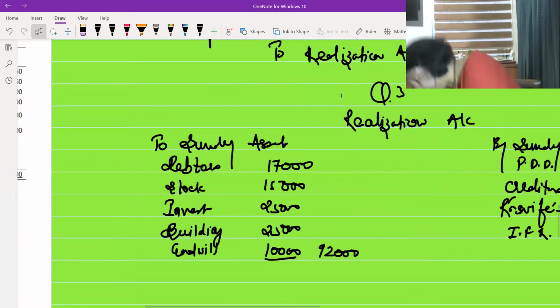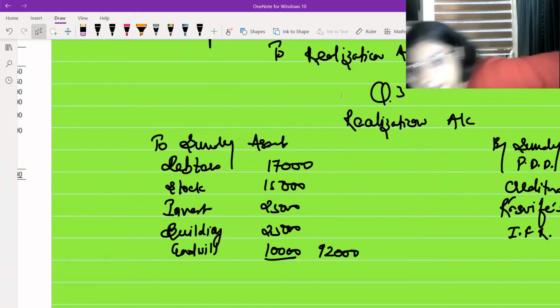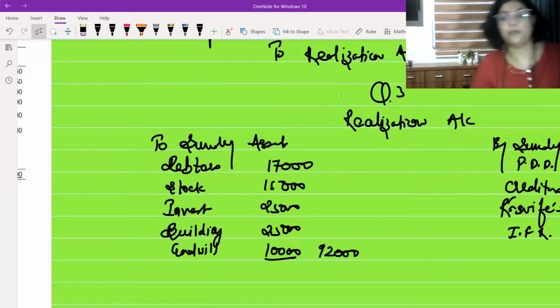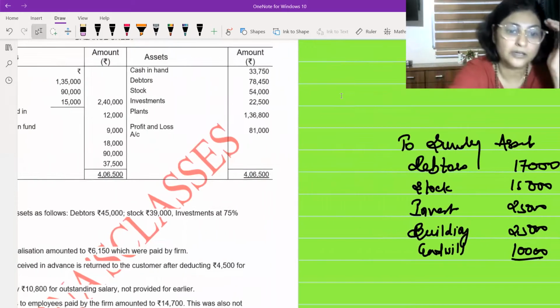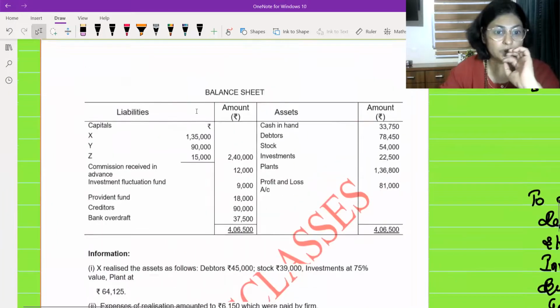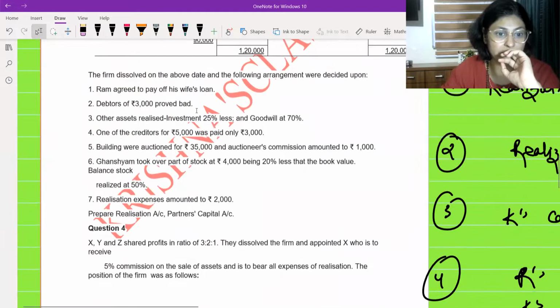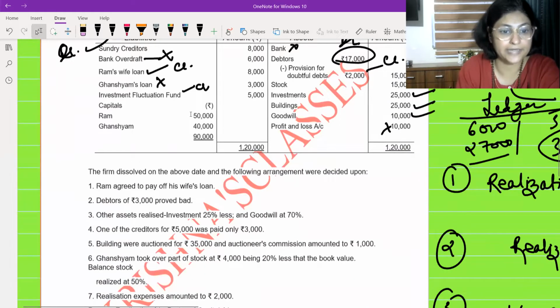My pen fell down. Let me just pick it up. Now, what is the next step? Next step, I'm going to read how various assets and liabilities are taken over or sold and how these things realize. Okay, so we were doing question number 3 over here. We have transferred everything from here. Now let us start reading.